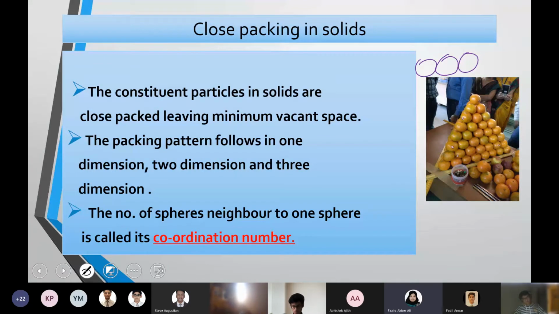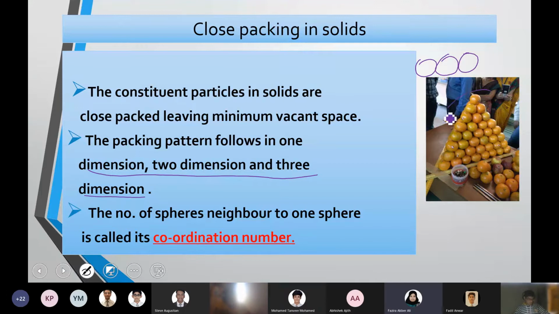So this is what we're going to discuss under close packing. Packing, that is the arrangement, can be of 3 different dimensions: 1 dimension, 2 dimension, and 3 dimensional close packing. For example, as you can see in the diagram, fruits like orange or apple can be arranged in a 1 dimensional way, 2 dimensional way, or 3 dimensional way.